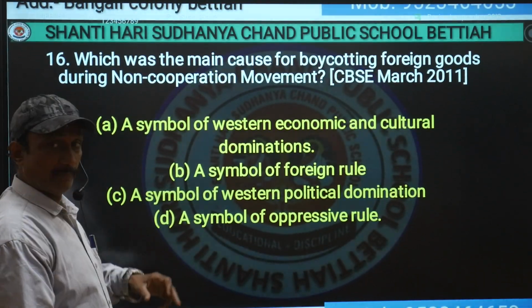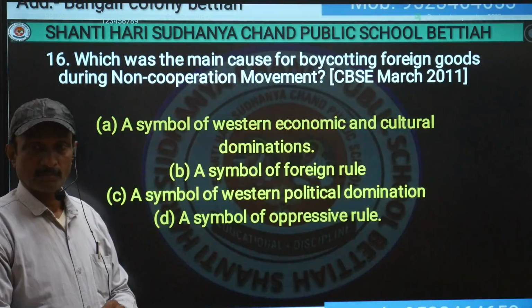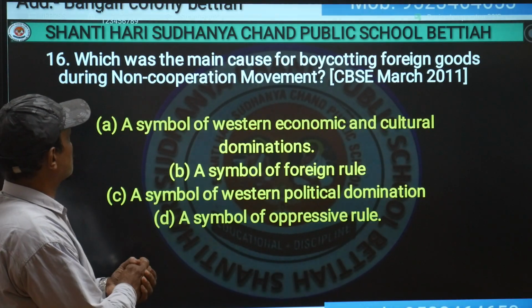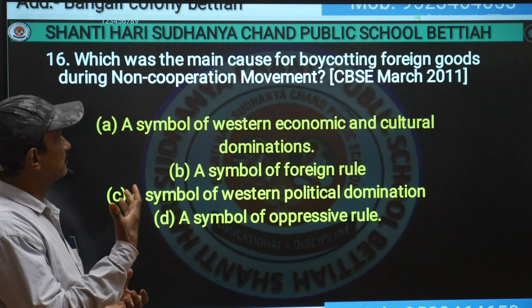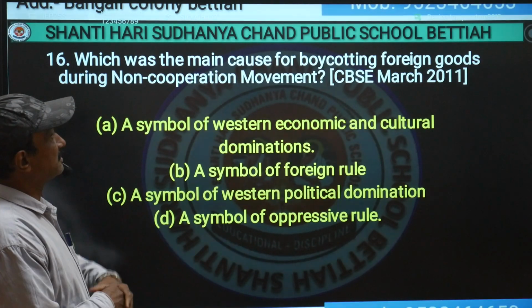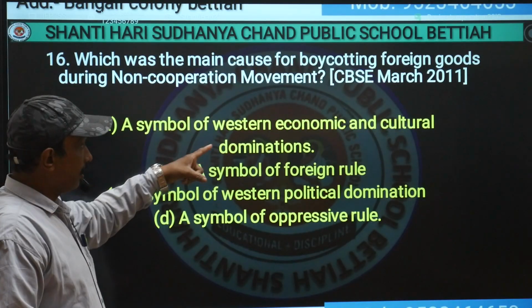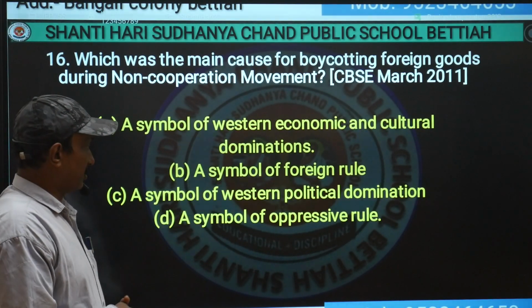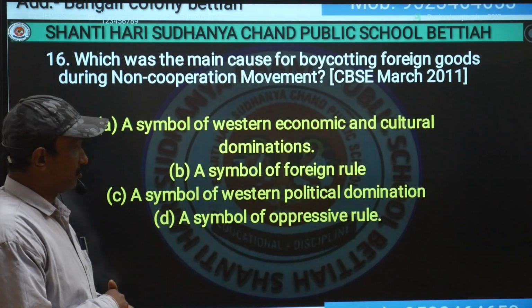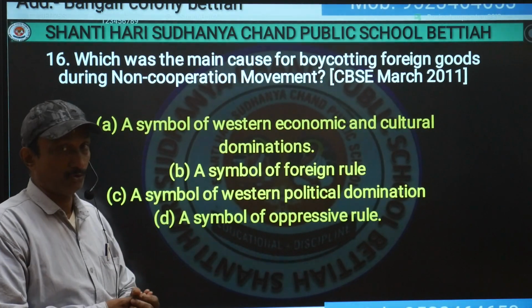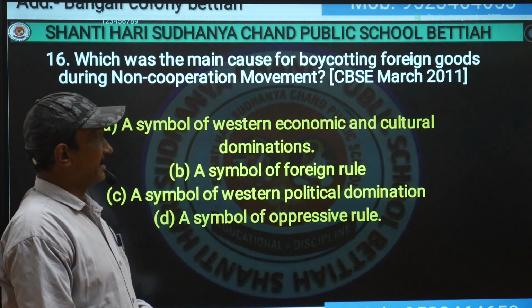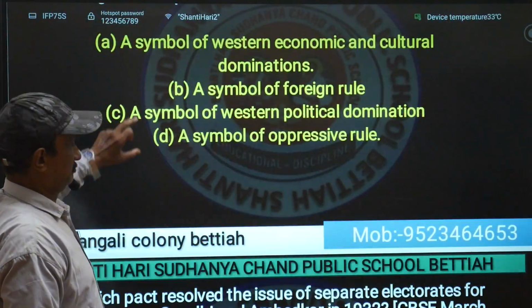Which was the main cause for boycotting foreign goods during the Non-Cooperation Movement? See the options. A symbol of Western economic and cultural domination, a symbol of foreign rule, a symbol of Western political domination, a symbol of oppressive rule. So the appropriate answer will be a symbol of Western economic and cultural domination.